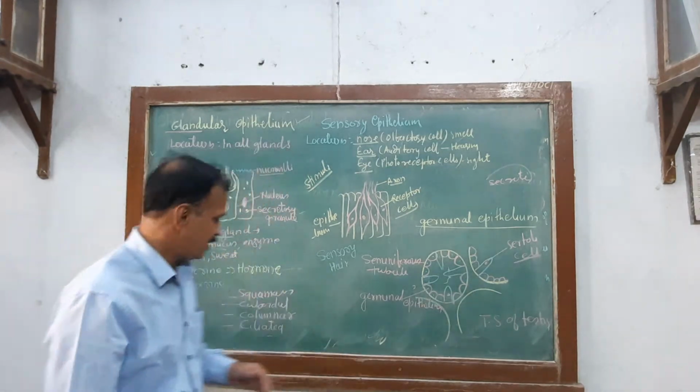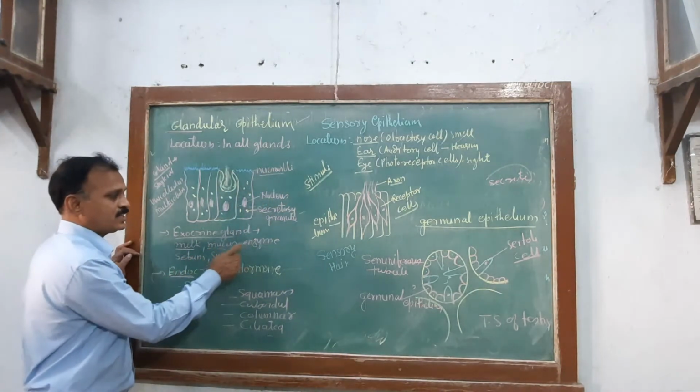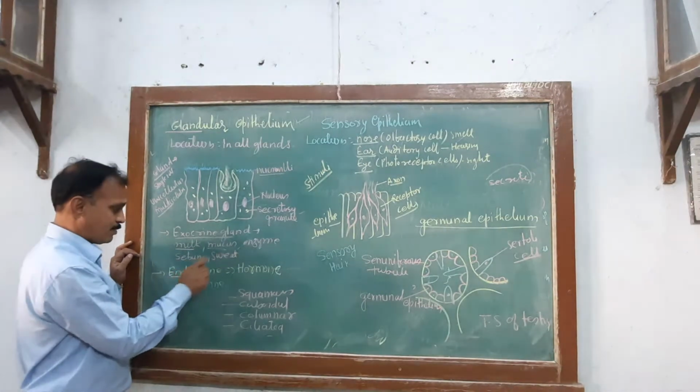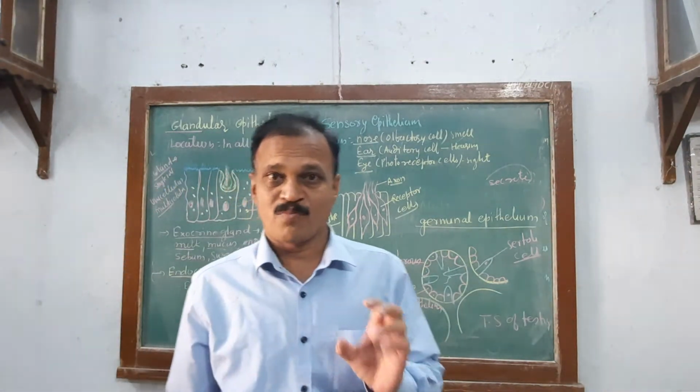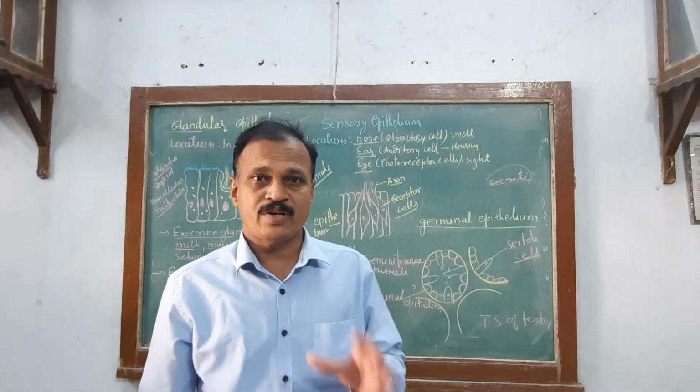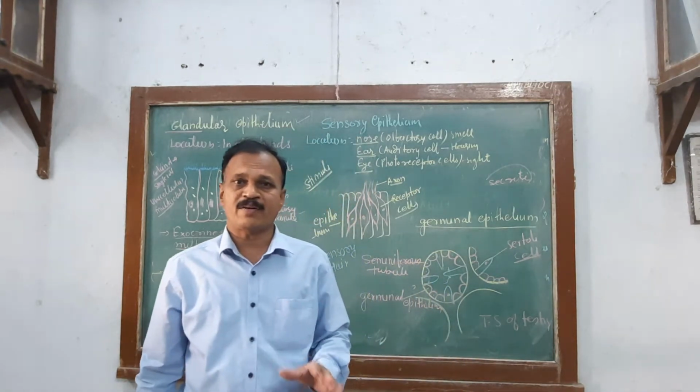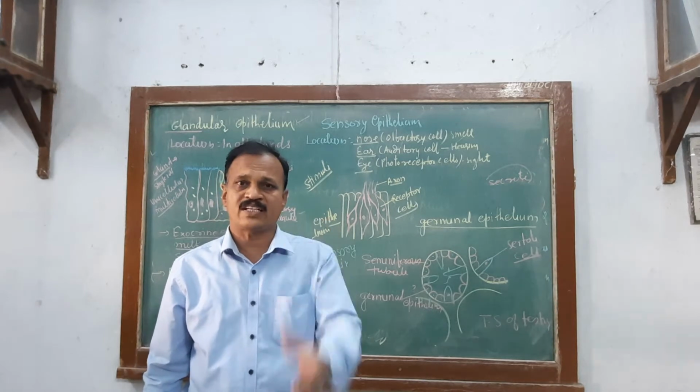Which are the functions? Secretion of milk, mucus, enzymes, sebum, sweat, as well as secretion of hormones. What is a hormone? It is something that excites or stimulates, secreted by endocrine glands. I want to give an example.